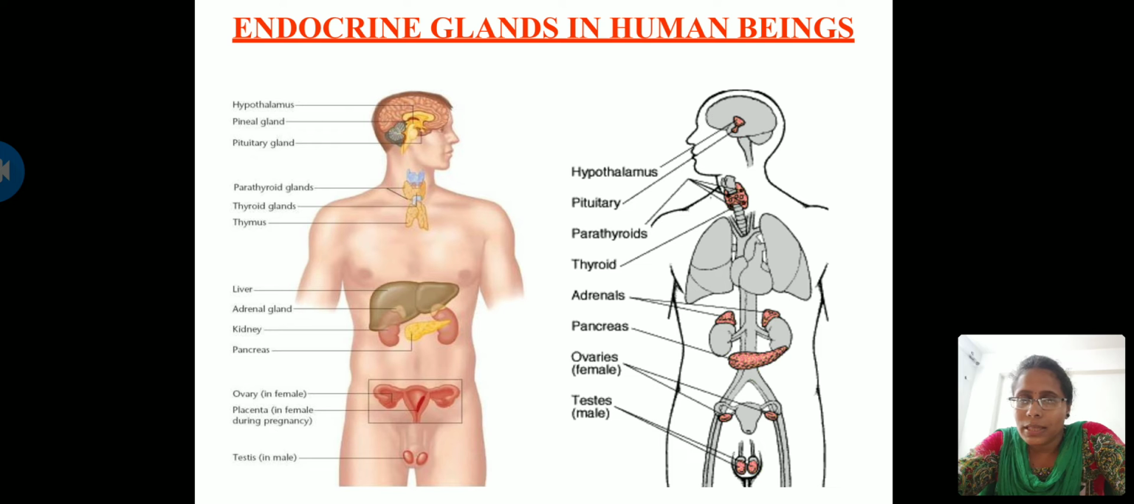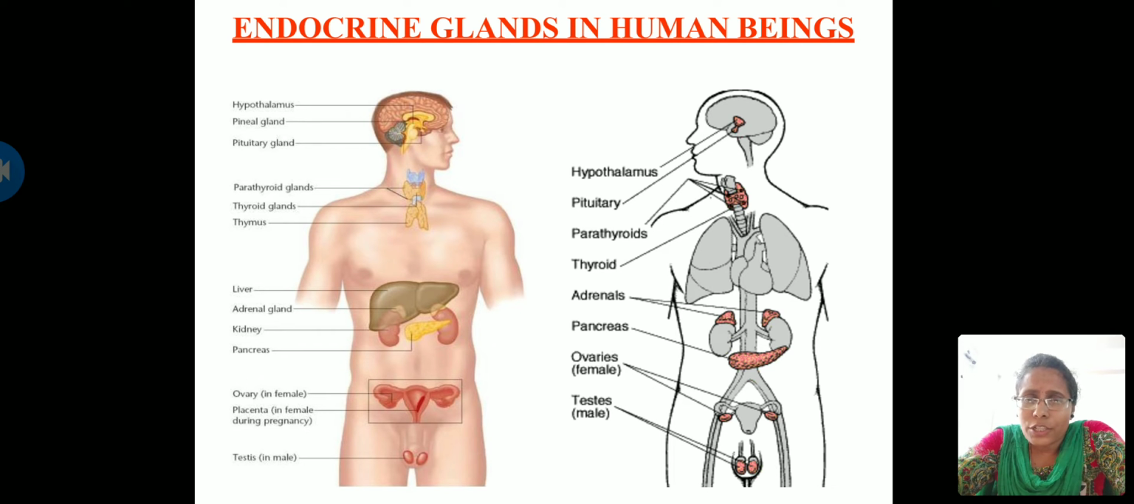And next is the thymus. What is this thymus? The thymus is present on the upper side of the heart. I will tell you the function of the thymus when I show you the slide. And next you can see the adrenal gland. You can see the location in the diagram. The adrenal gland is present on the kidney.